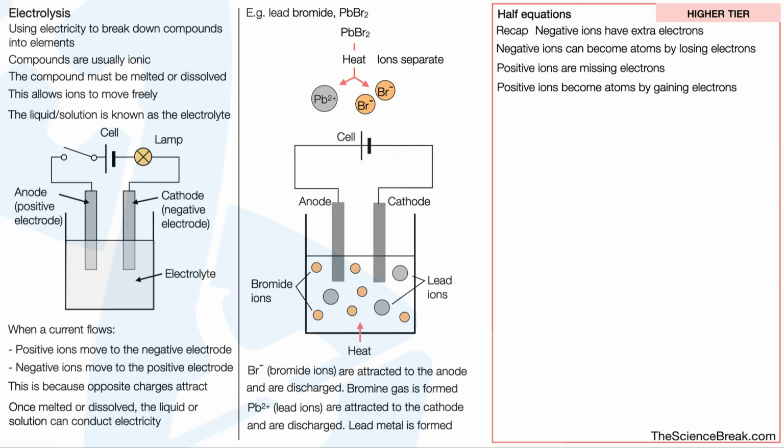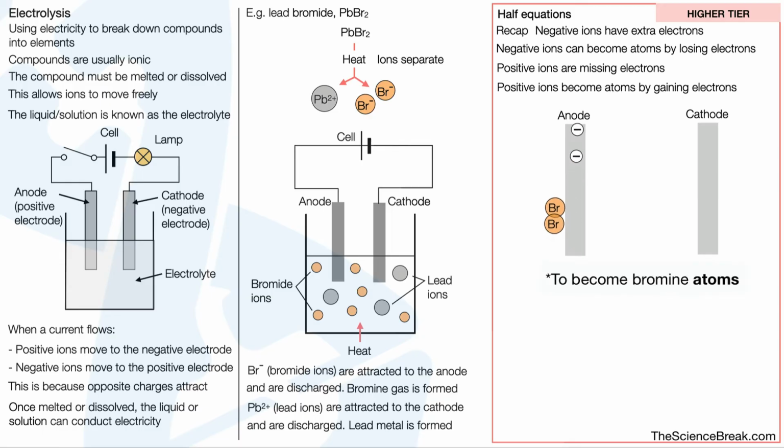So we can look at this simply by looking at our anode and our cathode. And here are our bromide ions in our liquid. They are attracted to the anode, as we said, and when they get there, they are discharged. In other words, they lose the electrons to become bromine atoms, which combine together to make bromine molecules, and this is given off as bromine gas. We can write that as a half equation. Bromide ions, two of them, will form a bromine molecule and 2 electrons.